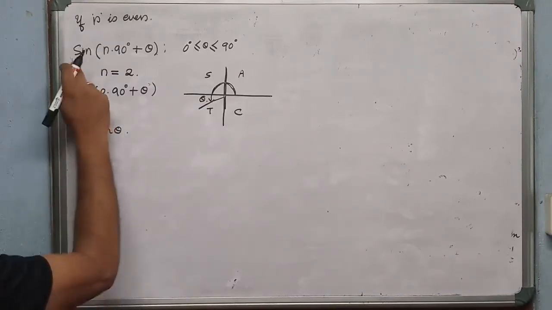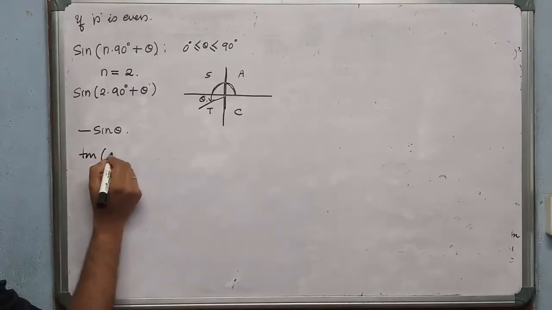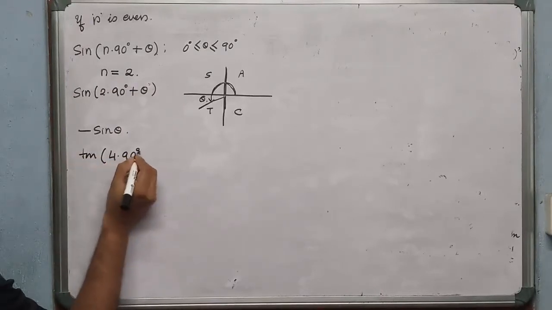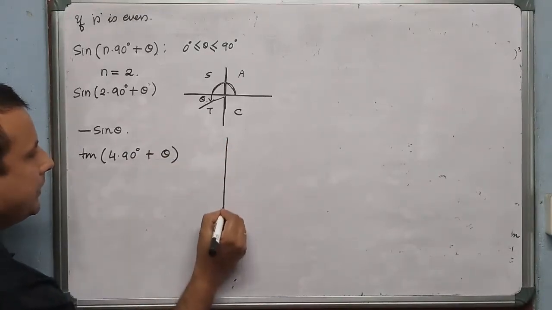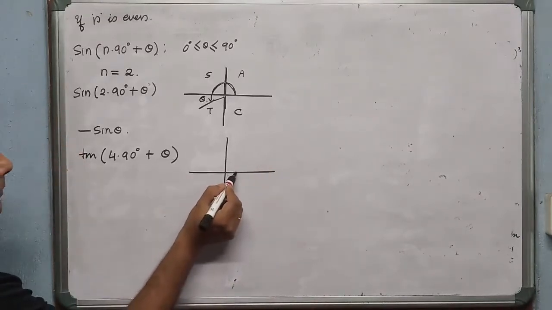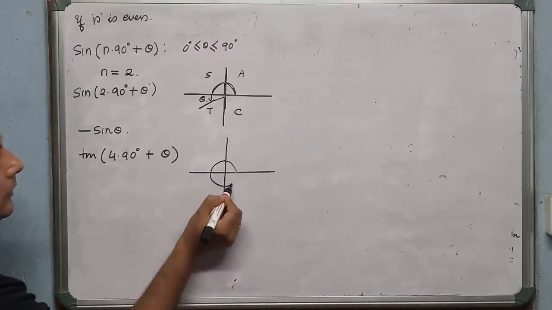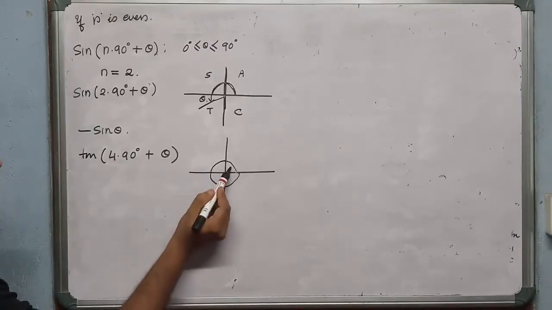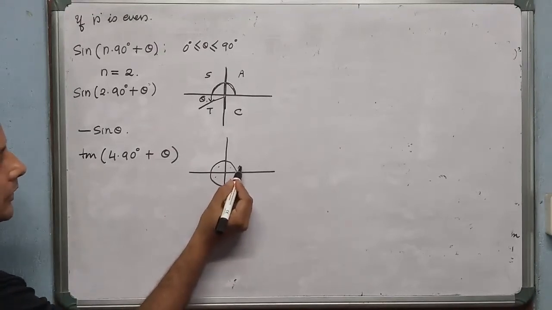I took an example of sine. Next, I'll take an example of tan: tan (4 × 90 degree plus theta). You can take any other examples also. 4 × 90 plus theta lies in which quadrant? Let me check. 190, 290, 390, 490: 4 × 90 plus theta means further direction a little bit.